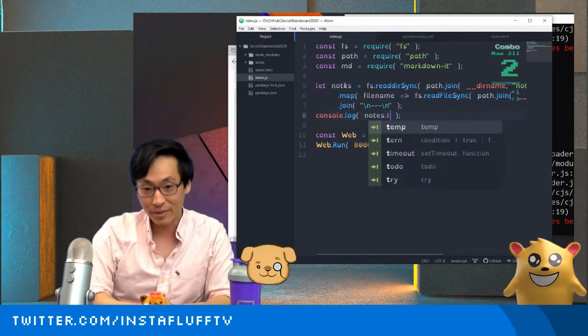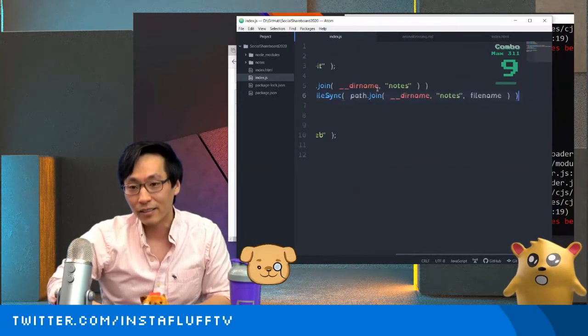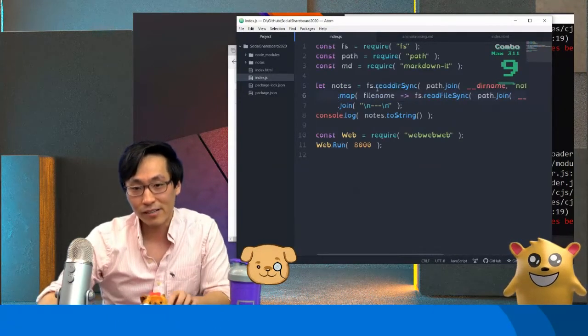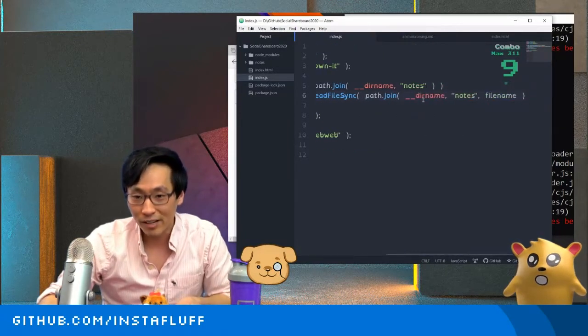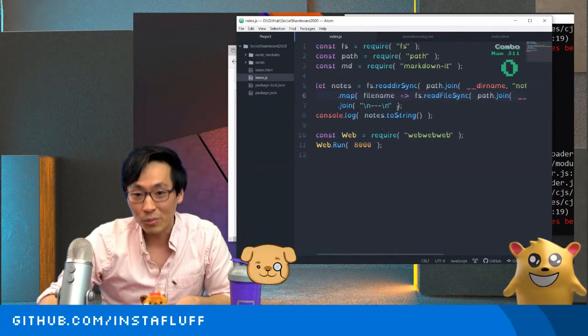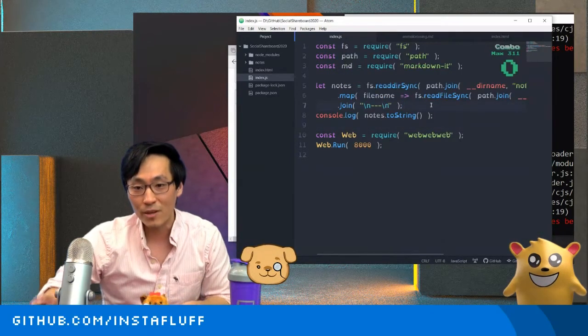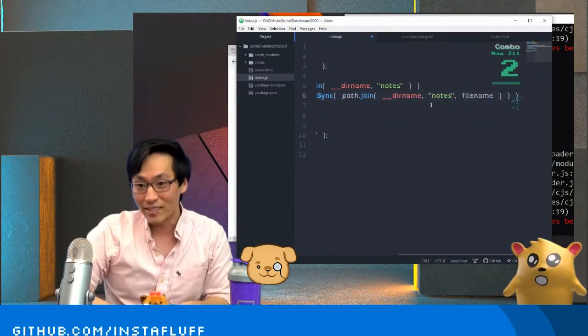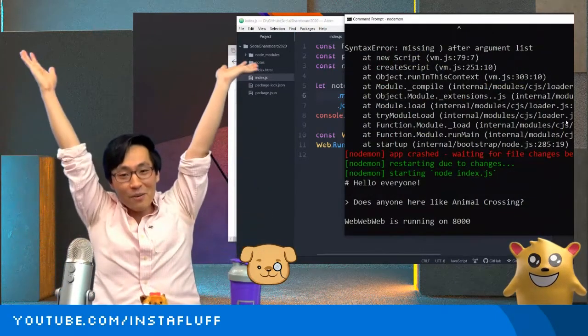I wonder if this is because I have to do it here. Huh. I read the directory, and then I read the file, and when I read it in, it should be there. But join, missing a parenthesis. Oh, I'm missing a parenthesis, guys. Oh, bam.